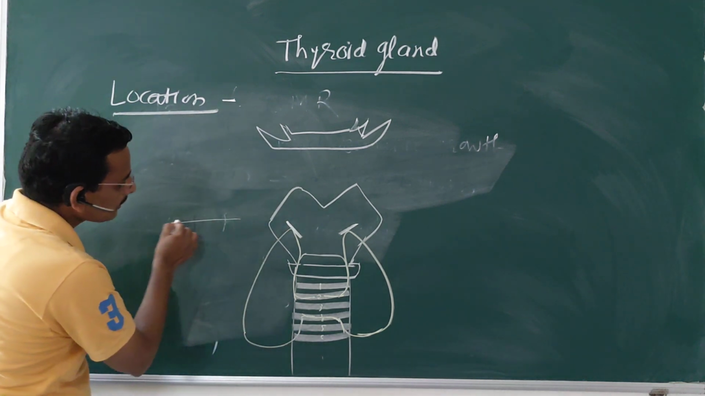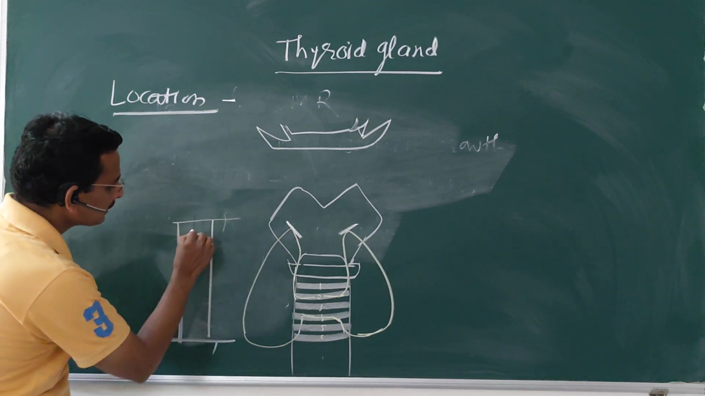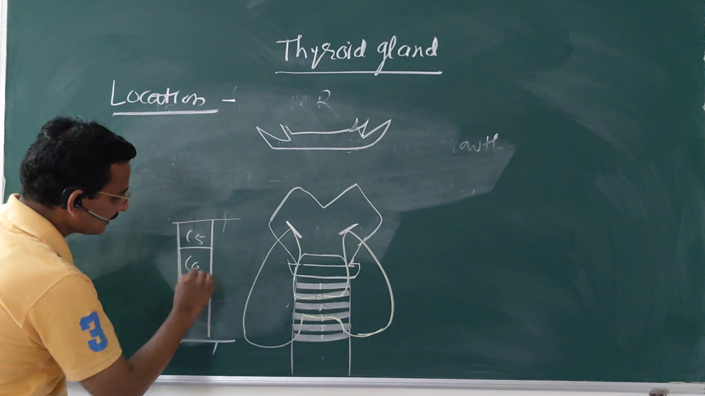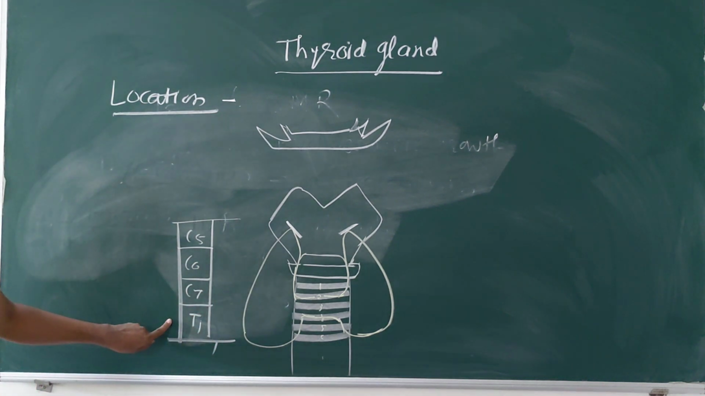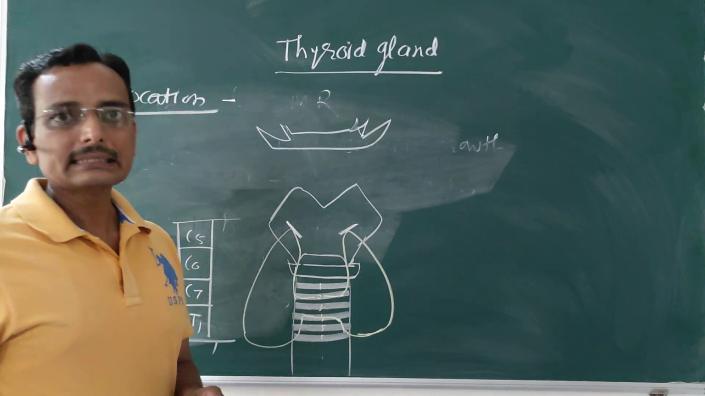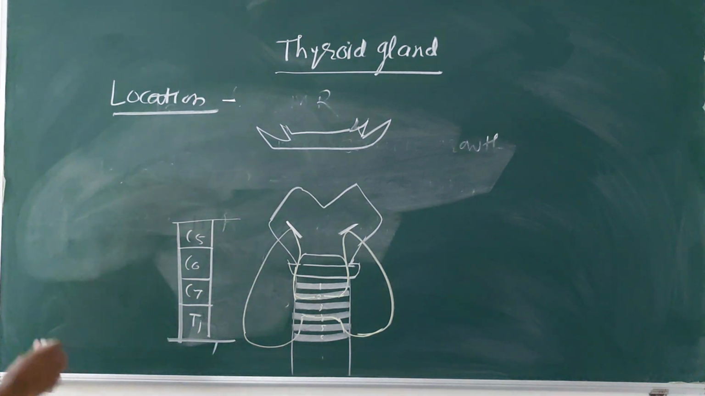This is the level which is opposite to these vertebrae. Which are those? This is C5, C6, C7 and T1 vertebra. Understand? Now let's see the external features of the thyroid gland.